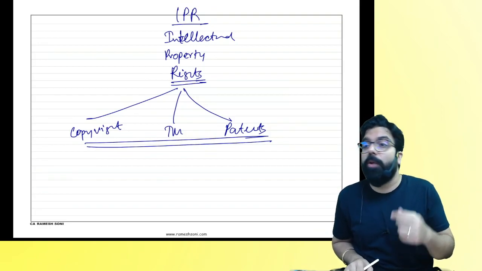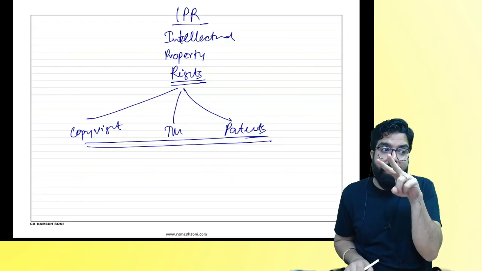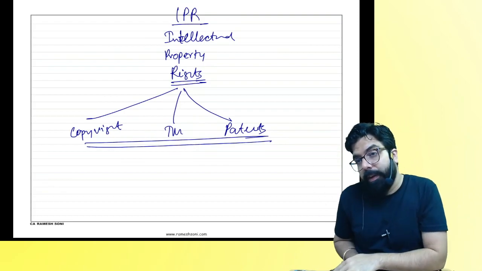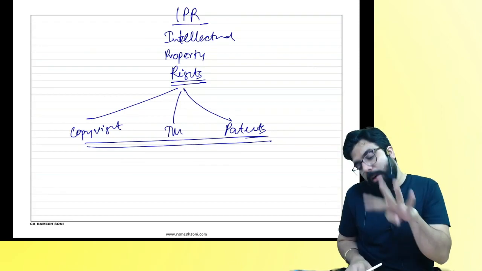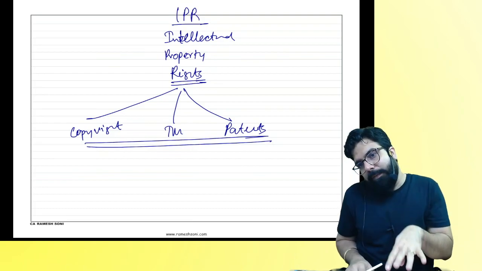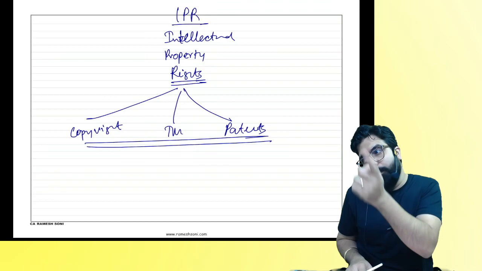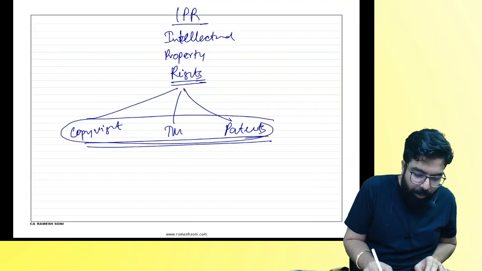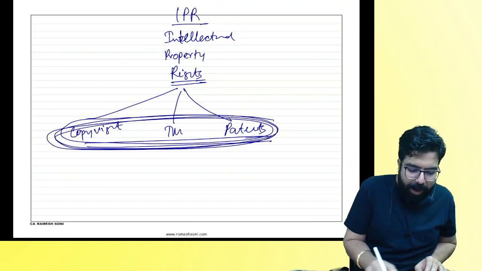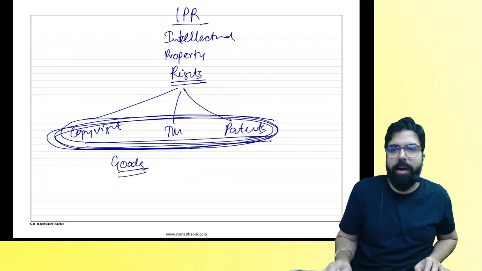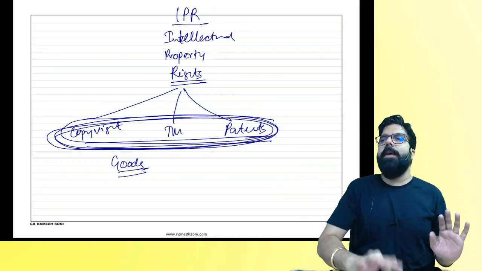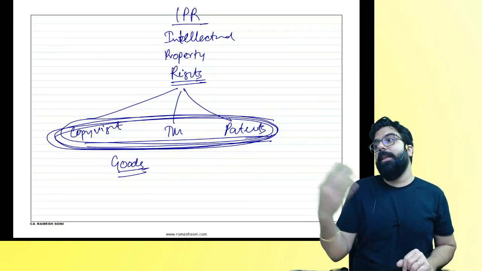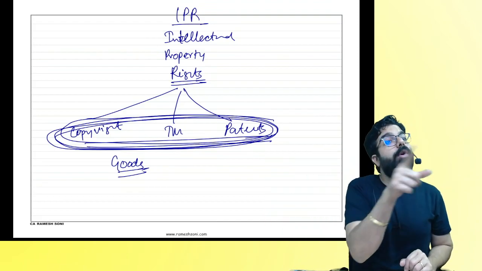Now, you tell me one thing. Immovable property is what, everyone? Land, benefit arising out of land, things attached to the land, anything which is attached to the land. Now you tell me one thing. Is all this falling in all the four? If these are not falling in all the four, it is movable. If it is movable, it is goods or service. So copyrights are what, everyone? Trademarks are what, everyone? Goods. Are we clear, everyone? Is my point clear? Are they immovable? Are they anywhere immovable? Are they movable? Anything which is not immovable is movable.